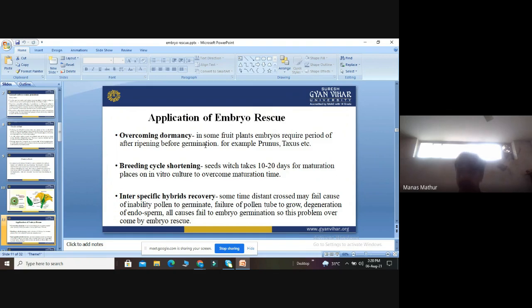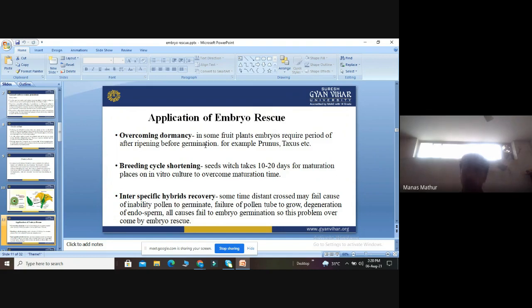Sometimes distant crosses may fail. Sometimes, due to the long distance, there may be an inability of the pollen to germinate. Because the pollens are not able to travel, there is no pollination, and there is no germination. There is a failure of the pollen tube to grow, and there will be degeneration of the endosperm. So ultimately, embryo germination fails.